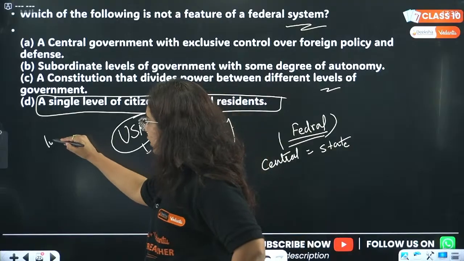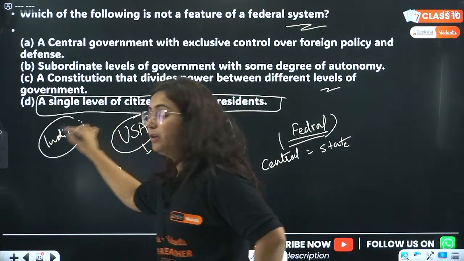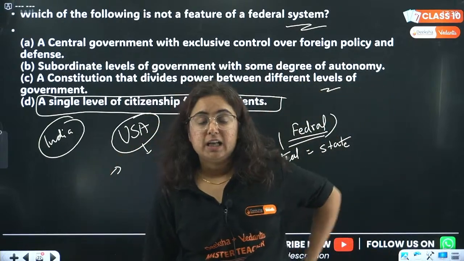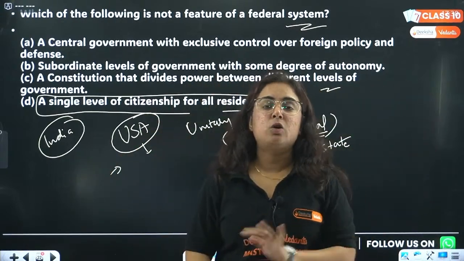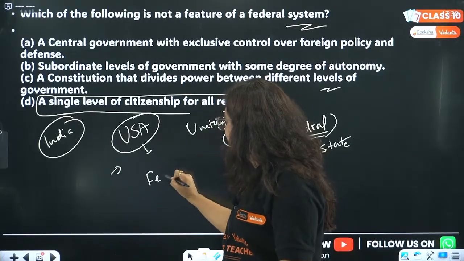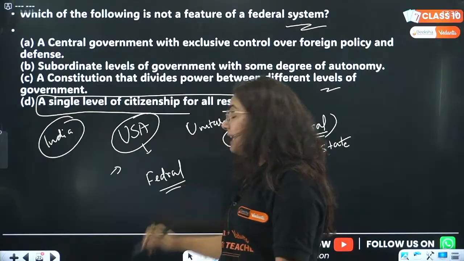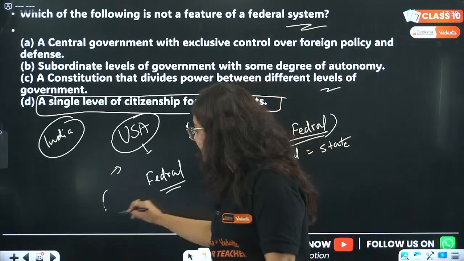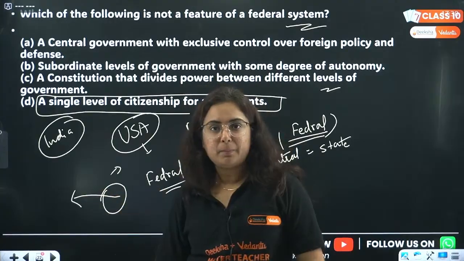Actually, India is not a perfect federal country and hence we do not use the word federal in the constitution. No federal word is used in the Indian constitution because, beta, this word federal gives you one more right, and that is the right to secede away. You know what is secede away? That an Indian state has a power to separate itself from the main territory.